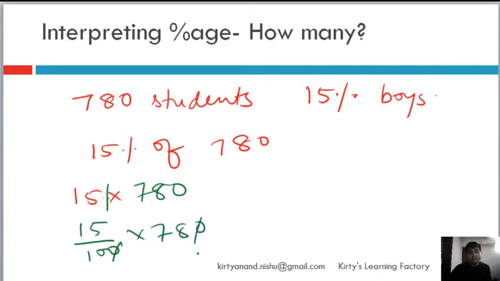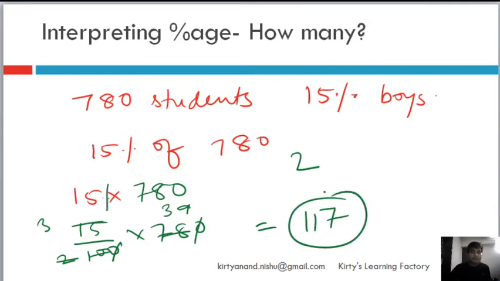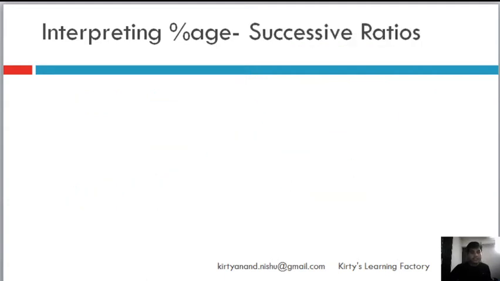1 0 and 1 0, we will cancel it right here. Let's divide by 5, okay, and then let's divide by 2. 78, it's an even number, it will get divided by 2 and it will be 39. And 39, now we will do 39 into 3, which is 117. So 117 students are boys in the school. So that answers how many? That if 15% of students are boys, then how many are boys? So that's one interpretation. Let's move to the other one, which is successive ratios.